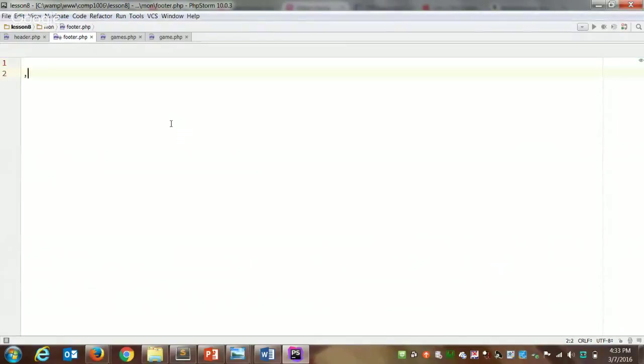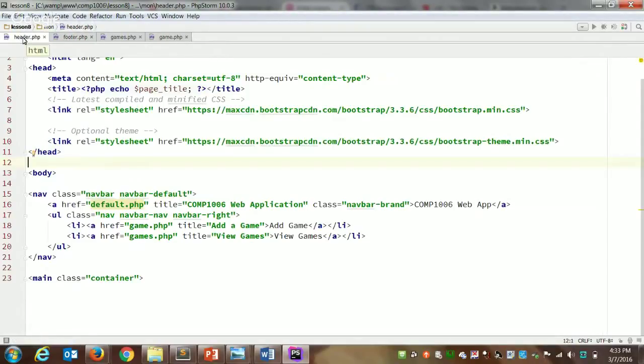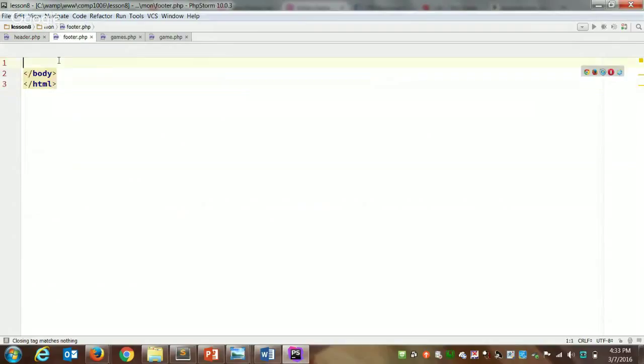So we're going to close the body. We'll close HTML. We also opened something else on header. We opened the main tag. After our page content, we now in the footer, before we close the body, notice main is inside of body. We need to close that main tag as well.